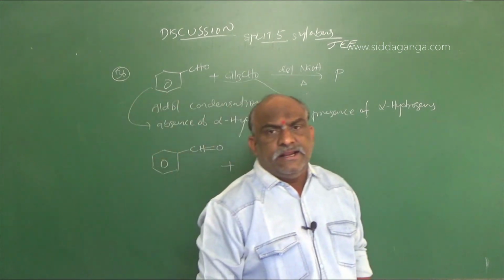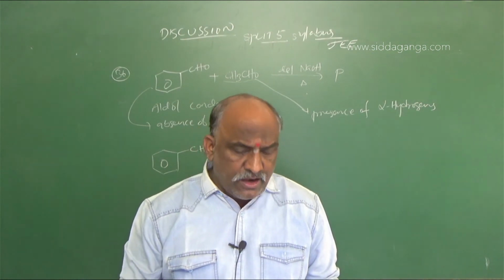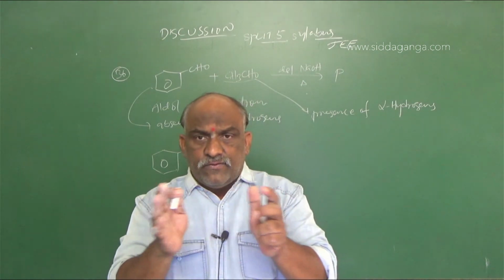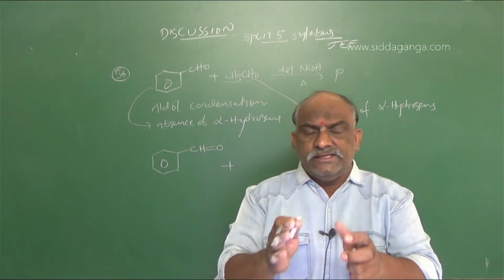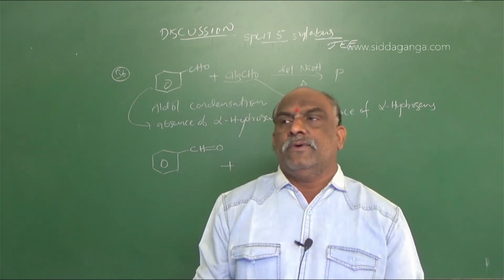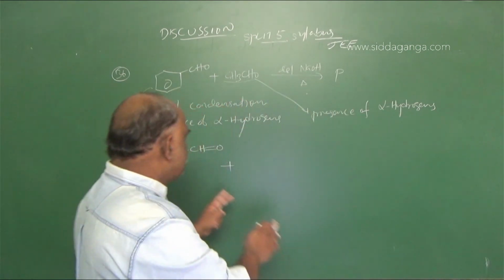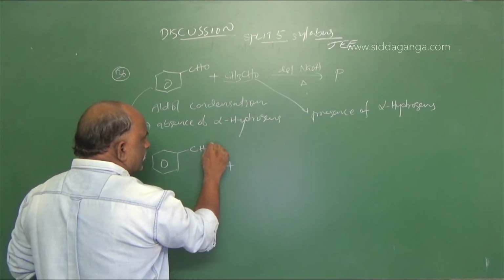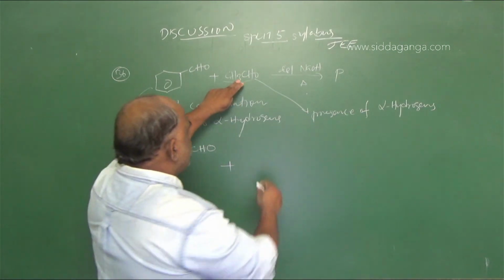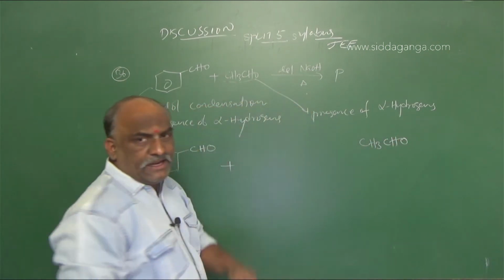acetaldehyde. Acetaldehyde is an example for presence of alpha hydrogens. So for aldol condensation, what to do means addition of two aldehydes. On addition of two aldehydes, you eliminate water. The first aldehyde as it is you should write, so you don't get confused here. The second aldehyde you should select. This is the second aldehyde, CH3CHO.